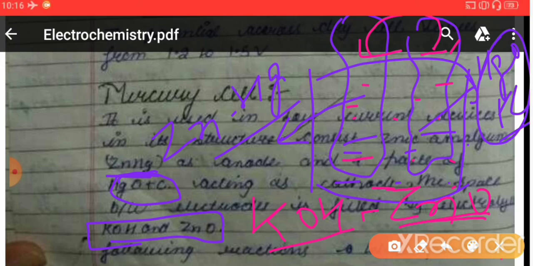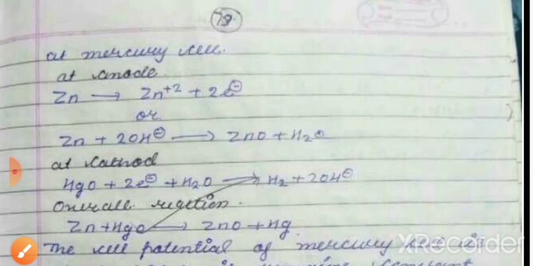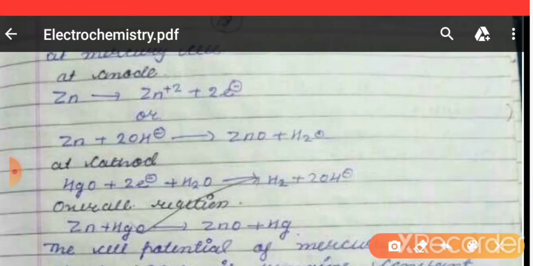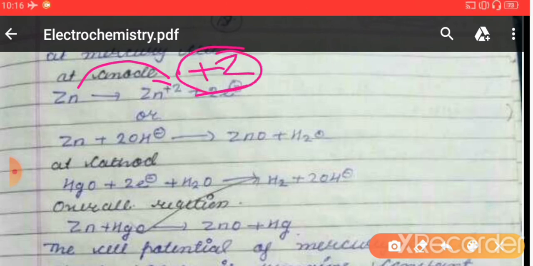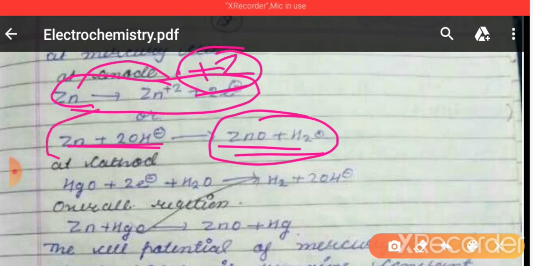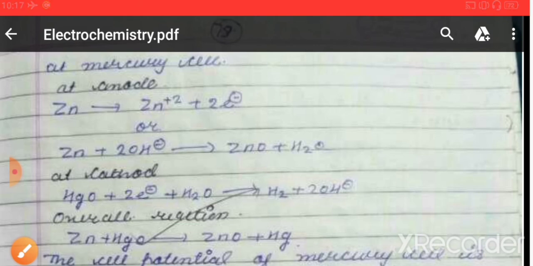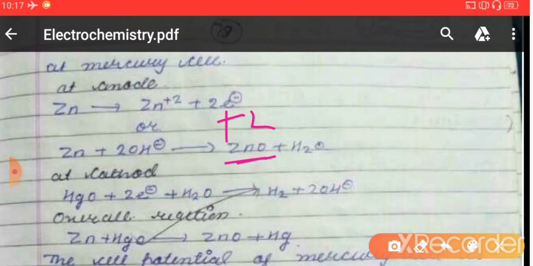right? So the reactions taking place in the mercury cell, and what happens at the anode? At anode zinc amalgam is there, so this Zn is converted into Zn plus 2. It means the oxidation number is increased. It means oxidation is there, or we can say Zn plus twice of OH negative gives ZnO plus H2. This is the ionic equation only, and this is the complete equation, right? Then in ZnO, Zn has oxidation state plus 2 and oxygen has oxidation state minus 2. So oxidation takes place.